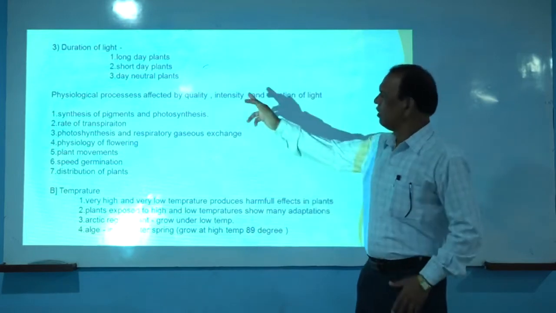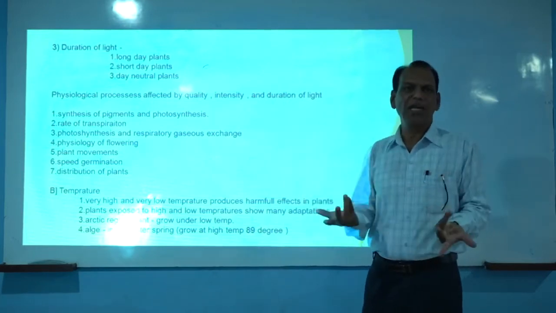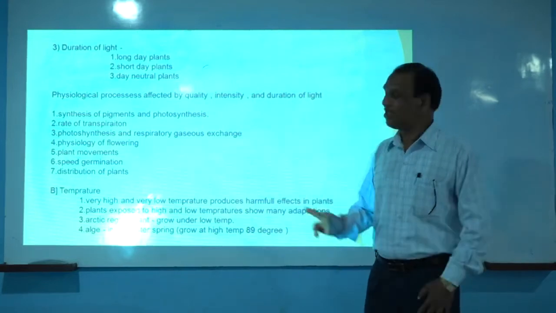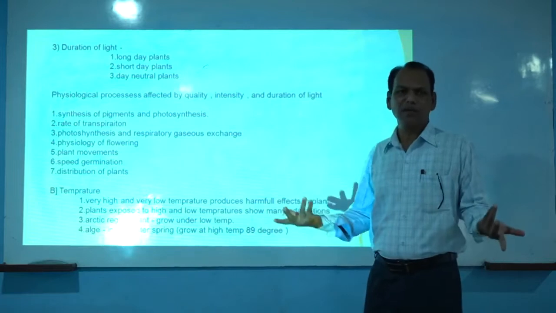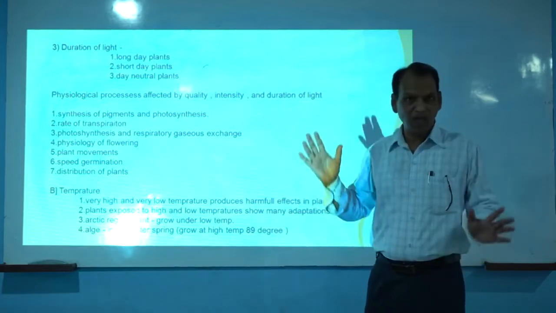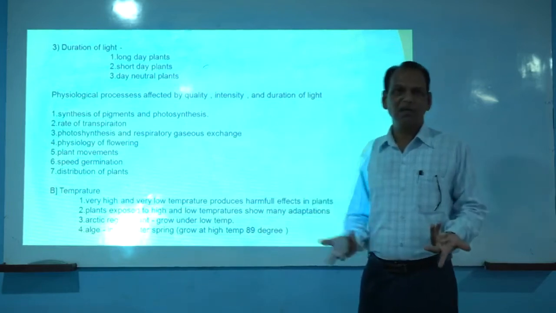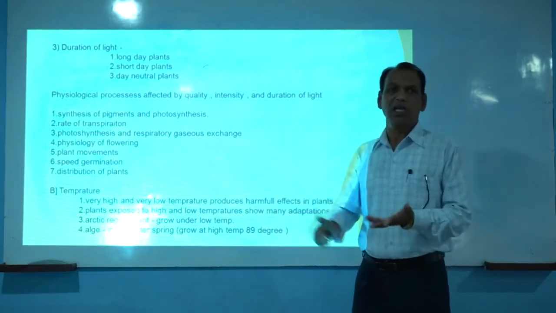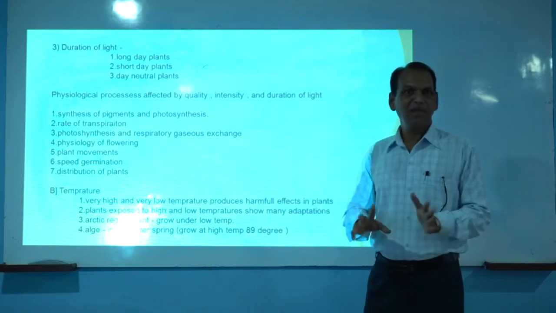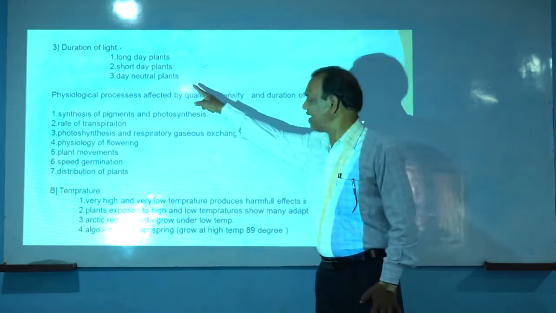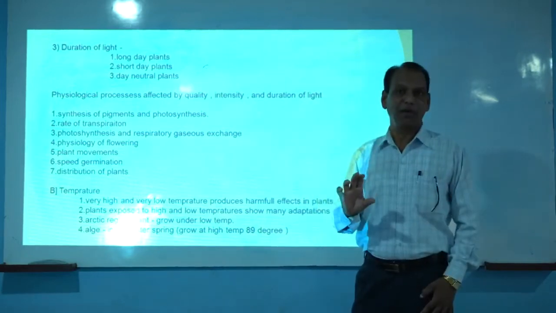Even if they get a short photoperiod, flowering may take place. Even if they get a long photoperiod, flowering may take place. That means such plants are naturally growing, or grown by farmers, throughout the year, because flowering takes place in every season: in summer, in winter, in the rainy season. For example, chili, brinjal, tomato, maize. These crops are taken by farmers throughout the year because these plants do not require a specific photoperiod.